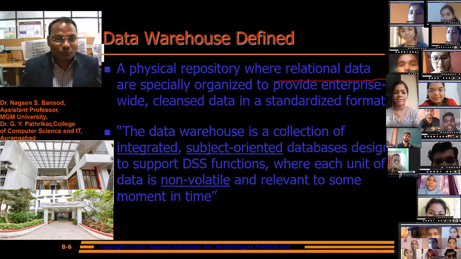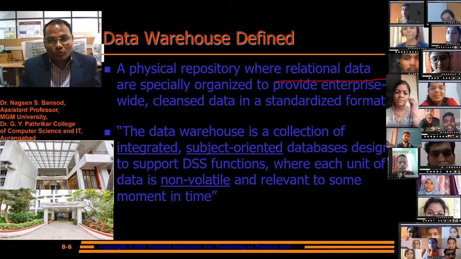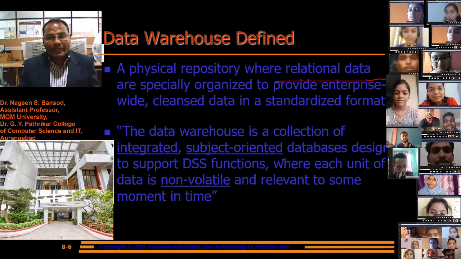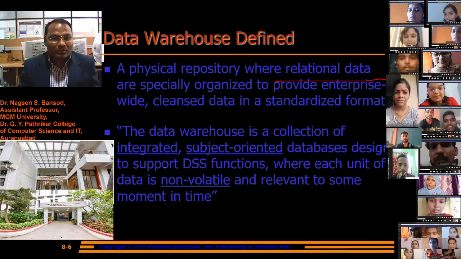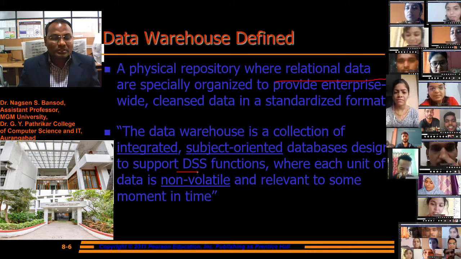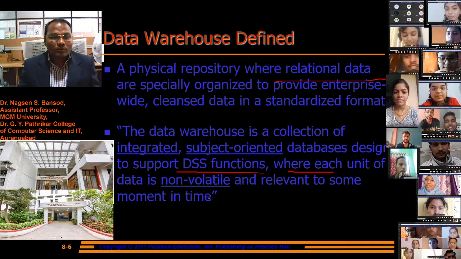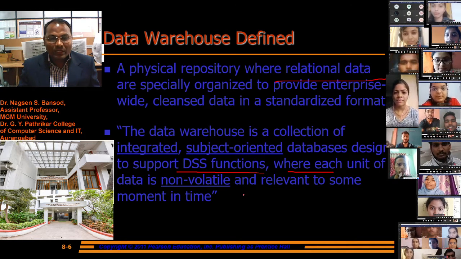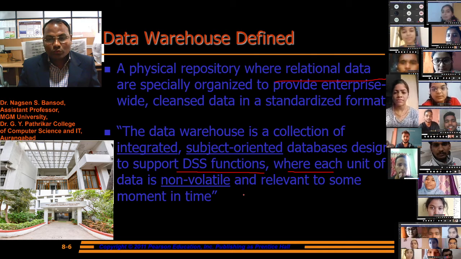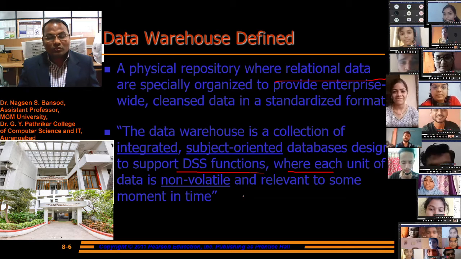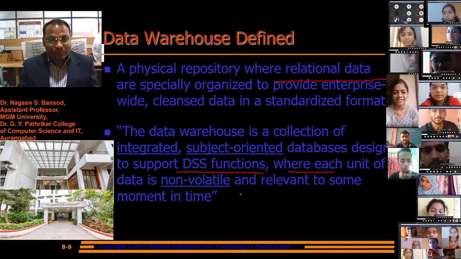The data warehouse is a collection of integrated, subject-oriented databases designed to support decision support system functions, where each unit of the data is non-volatile and relevant to some moment in time.